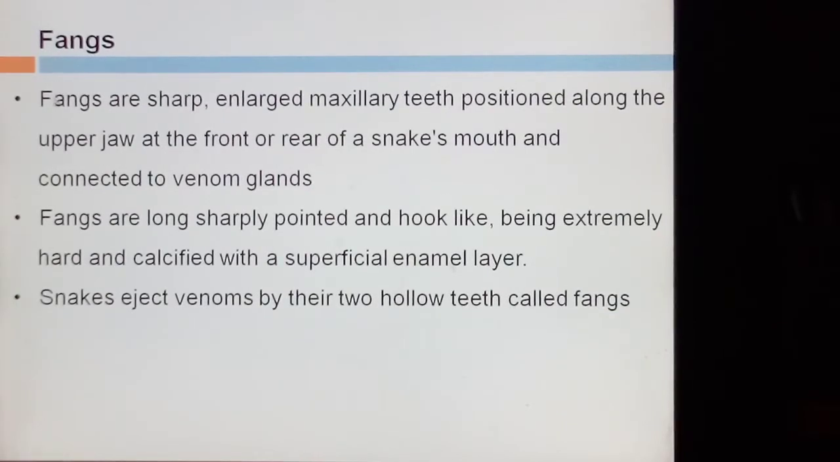The second apparatus is the fang. Fangs are sharp and large maxillary teeth positioned along the upper jaw at the front or rear of a snake's mouth and connected to venom glands. Fangs are long, sharply pointed and hook-like, being extremely hard and calcified with a superficial enamel layer. That means the fang is covered with an outer layer called the enamel layer. Snakes eject venom through their two hollow teeth, called fangs.